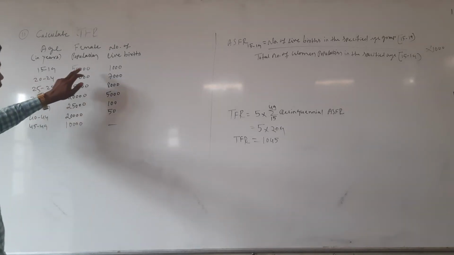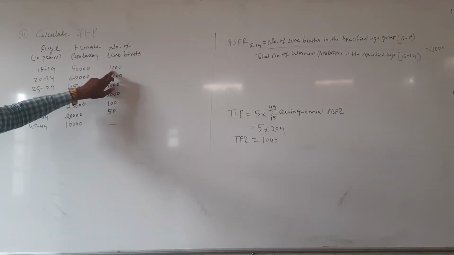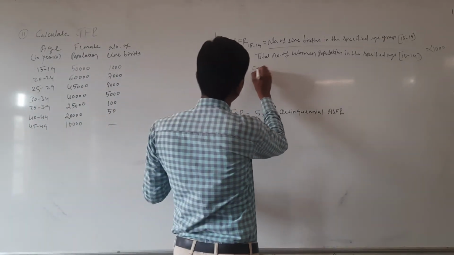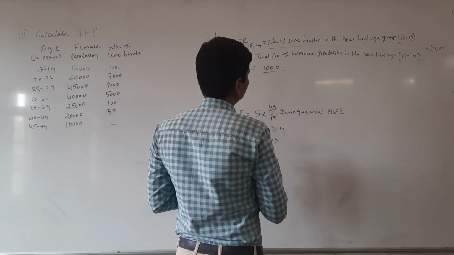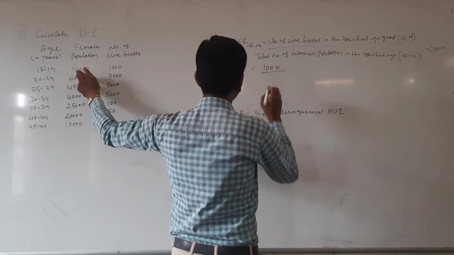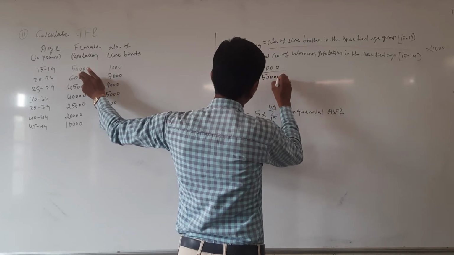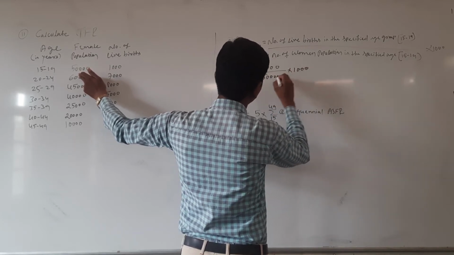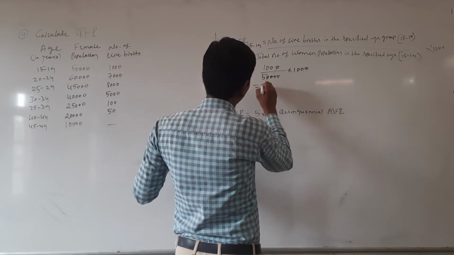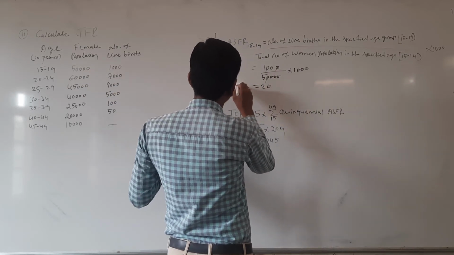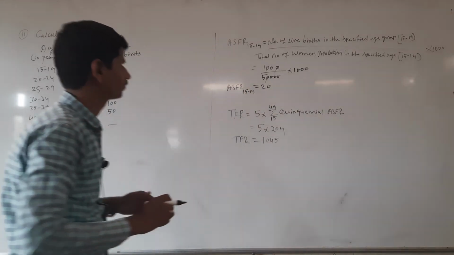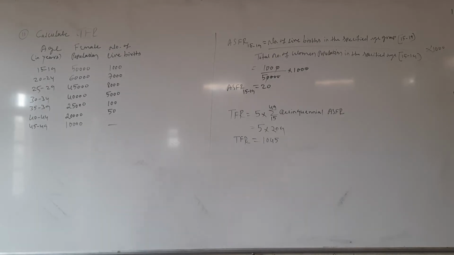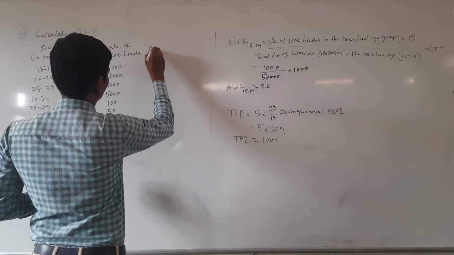That is 1000 divided by 50,000 into 1000, then you will get 20 as the ASFR for the age group 15 to 19. The first ASFR is 20.